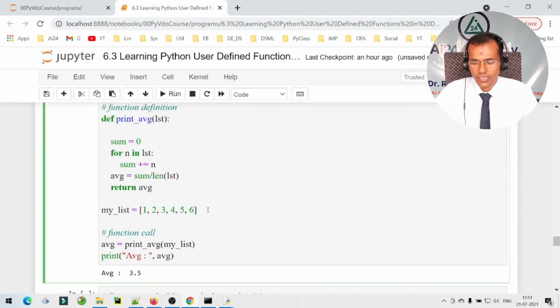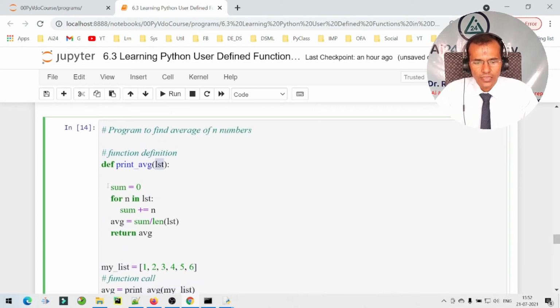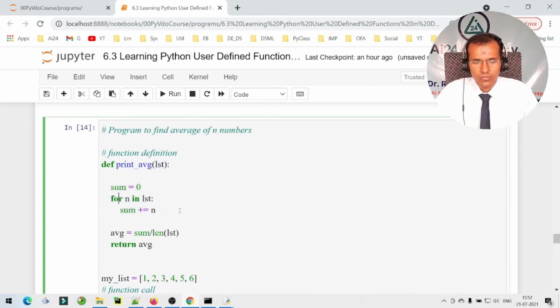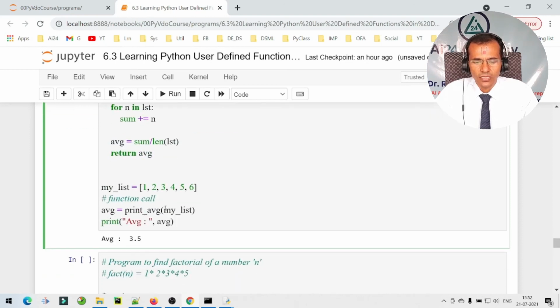So the very first thing is to get data in a particular list. So the list is set, then we call a function with this particular list. So we are passing an argument and that argument is received over here, and here is the logic to add the numbers which are given in this particular list, and after finding the sum we find the average. Average is equal to sum divided by the length of the list, and then we return the average, and that returned average is assigned over here to the variable avg, and then we are printing that average.